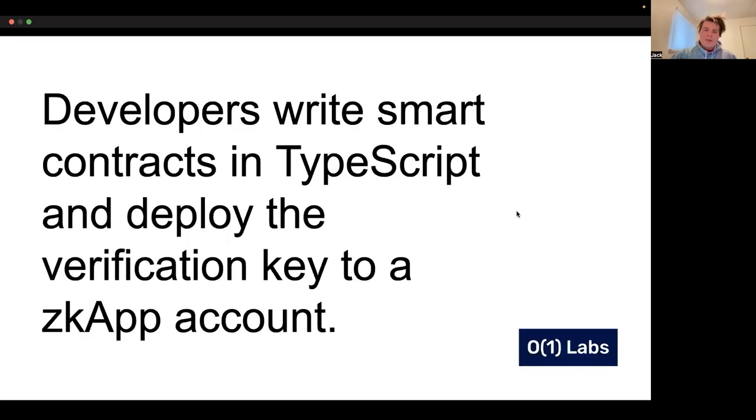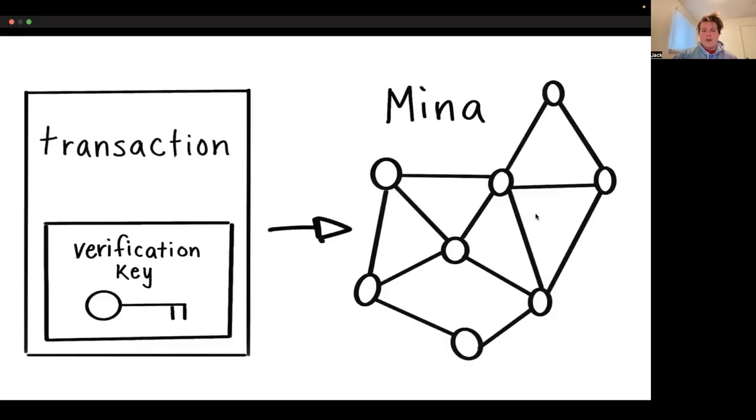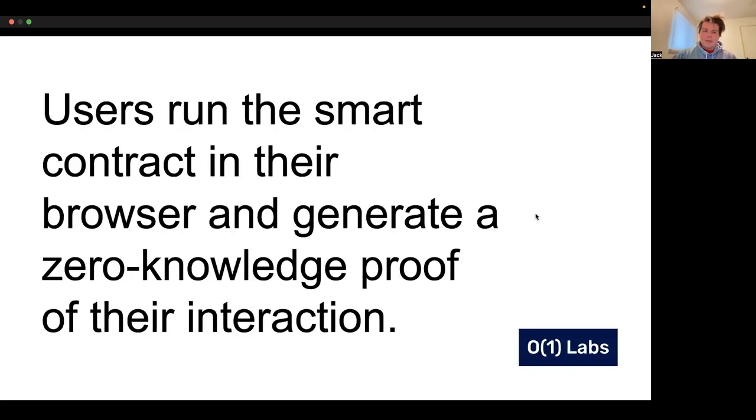So how do developers write smart contracts on Mina? They write them in TypeScript, and they deploy just the verification key to a ZK app account. So we make a transaction, we send the transaction to Mina, and then Mina has the verification key.